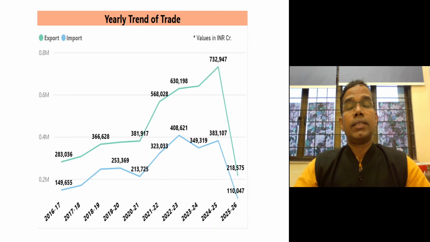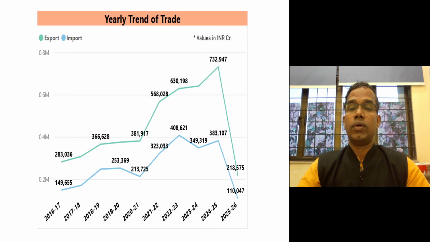So this is the trend of India's trade with USA, that over the years, say, this data shows from 2016-17 to the present, it has steadily increased. And during COVID-19 also, what we see is that our export was definitely affected, but not much. And rather our import was slowed down, but then our export continued.